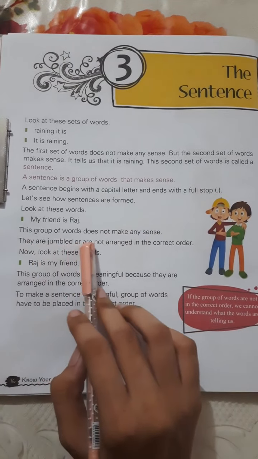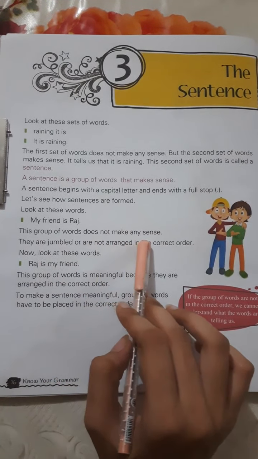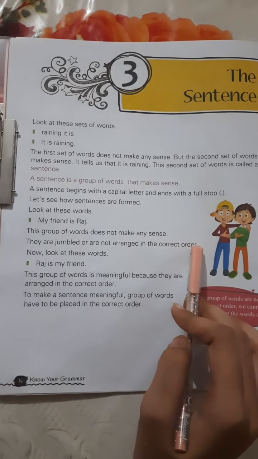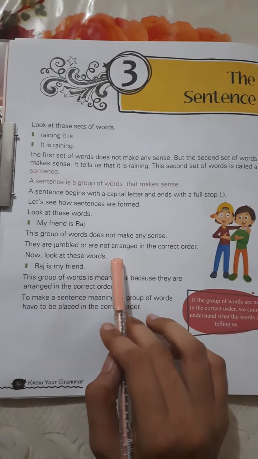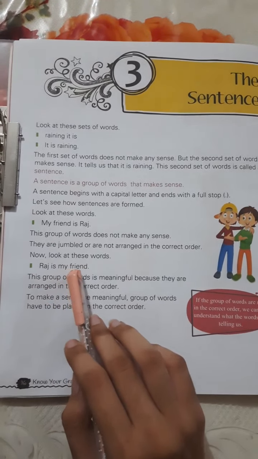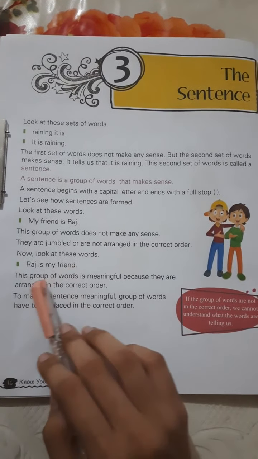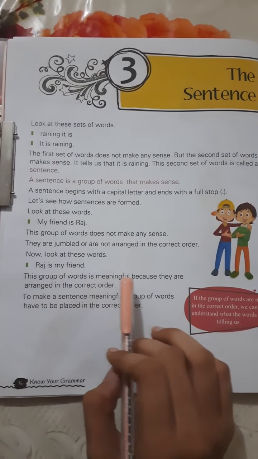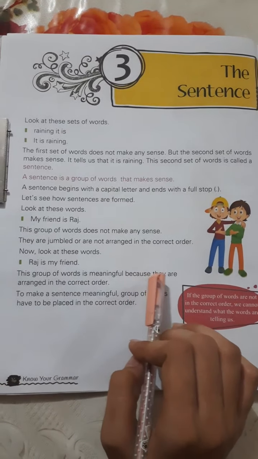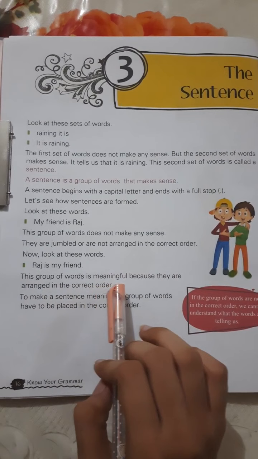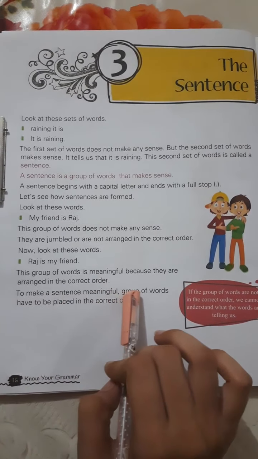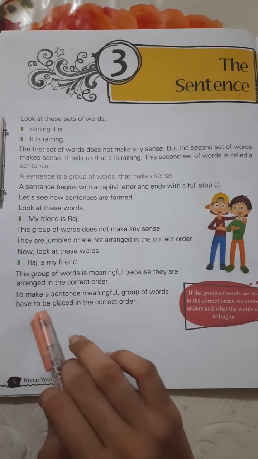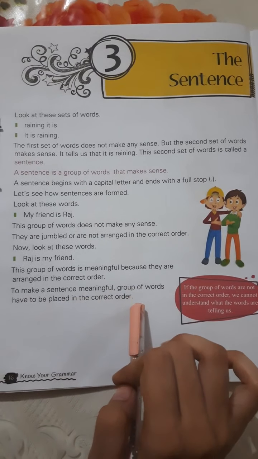They are jumbled or are not arranged in the correct order. Now, look at these words. Raj is my friend. This group of words is meaningful because they are arranged in the correct order. To make a sentence meaningful, a group of words has to be placed in the correct order.